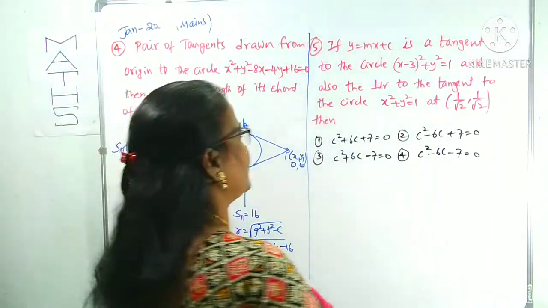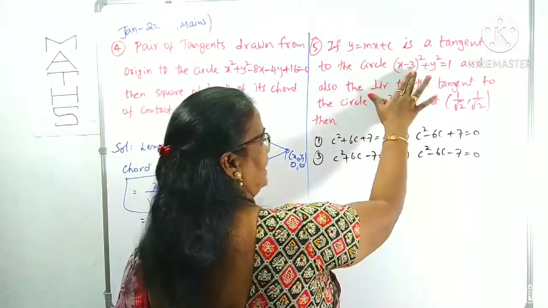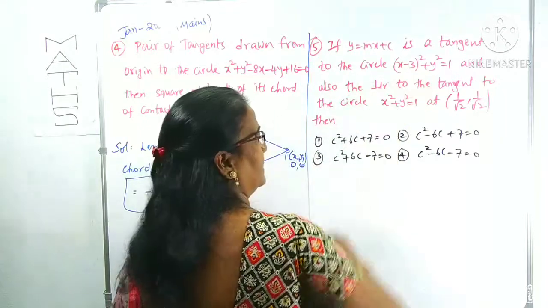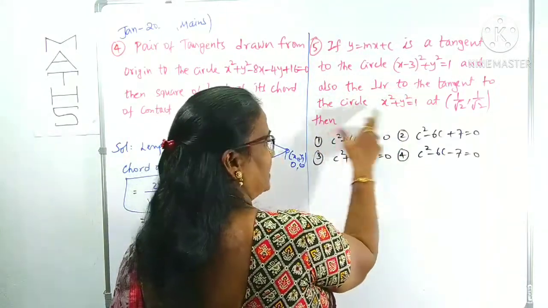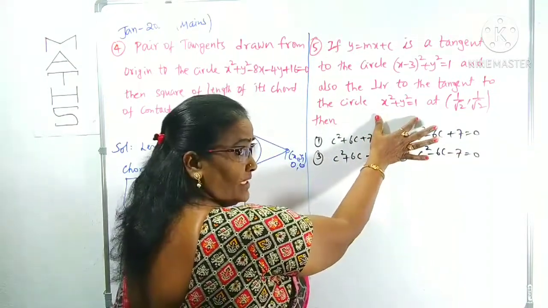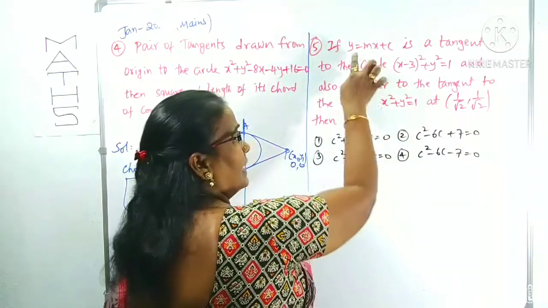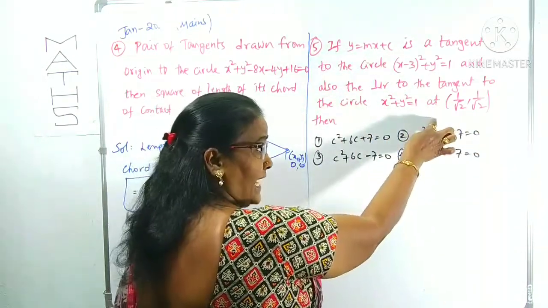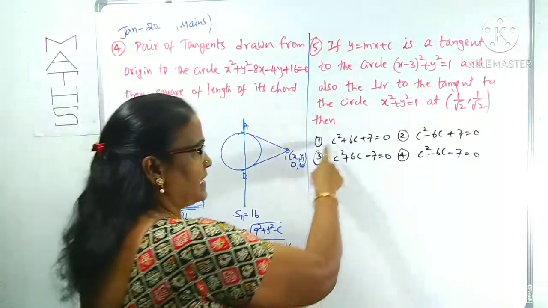In this question, what is given? If the line y is equal to mx plus c is tangent to this circle, and the line is also perpendicular to the tangent to this circle at the point 1 by root 2, 1 by root 2. We can draw one of the tangents to this circle also at the point 1 by root 2, 1 by root 2. The line is perpendicular to that tangent as well as touches this circle. Then the options are asked.